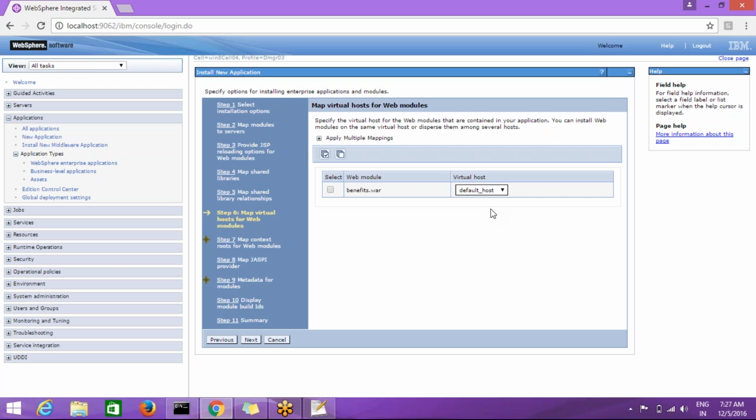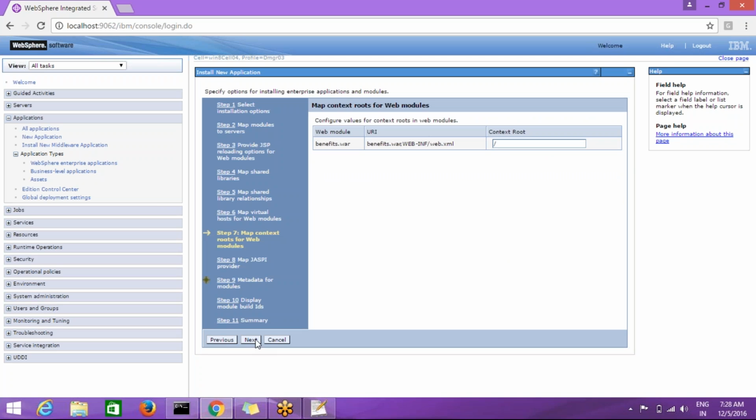Default host means the host name and port number for the application server. That IP address and host name is nothing but the default host. So I'm going to map this application with the default host only, not any other host. Then click on next.